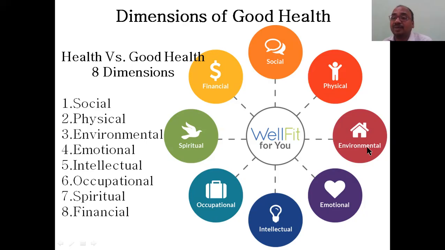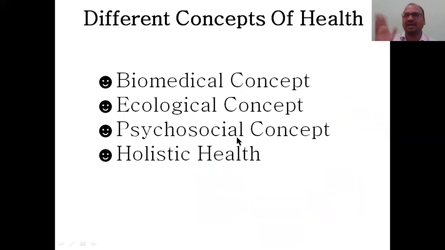Environmental is not there. Environmental, emotional, and also intellectual. Occupational, that is your job, either night shift or day shift. And spiritual, like devotional, you should be good. Devotion will give a lot of health. And financial. All these 8 things should be well fit for you. These 8 things have to be practiced, otherwise your health will be damaged.